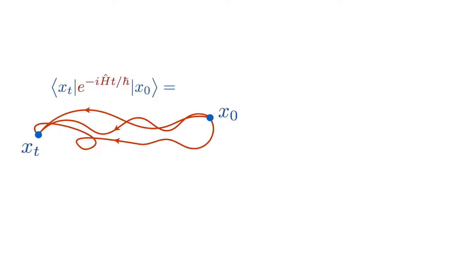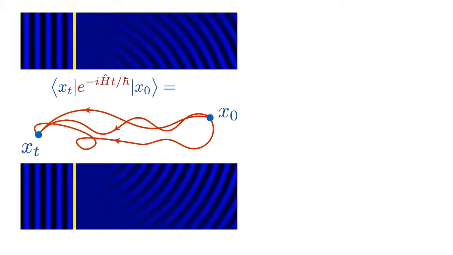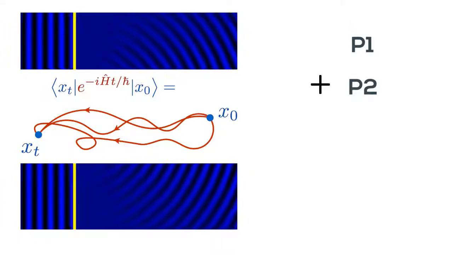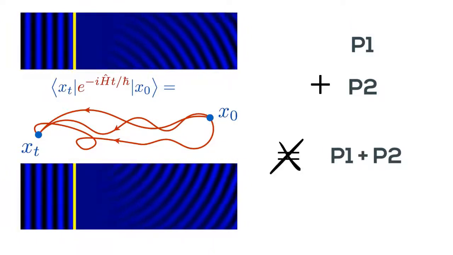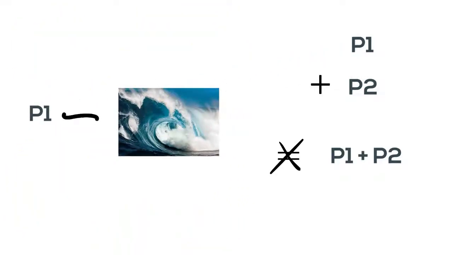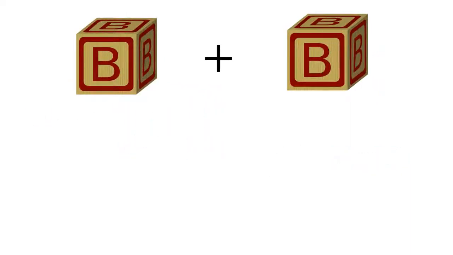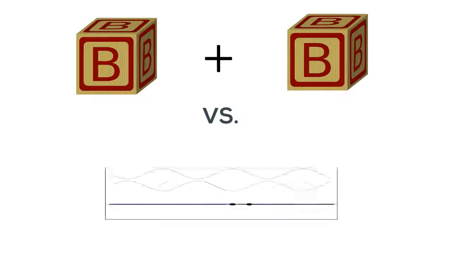All this being said, the path integral is not immune to quantum weirdness. Namely, probabilities in quantum mechanics don't add like the ordinary probabilities we are used to. The reason for this is that quantum probabilities are more like waves than simple counting numbers. To see what this means, consider the difference between the height of two blocks stacked on top of each other and the height of two waves of water added together.